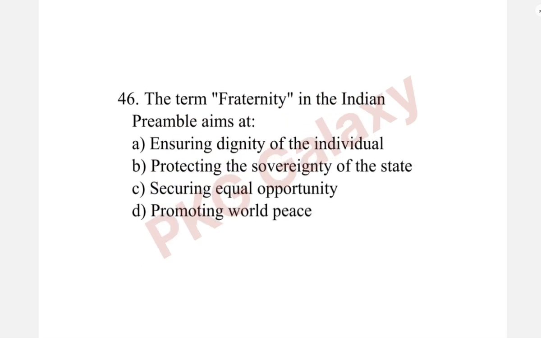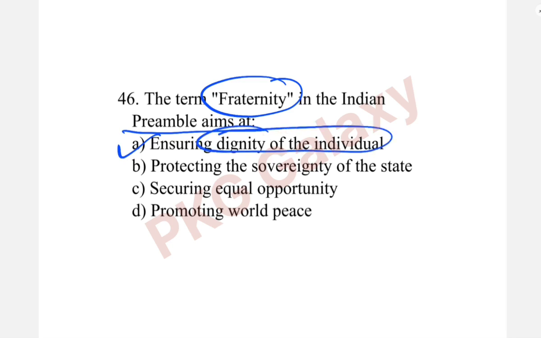Next question. The term fraternity in the Indian preamble aims at? Option A, ensuring dignity of the individual.